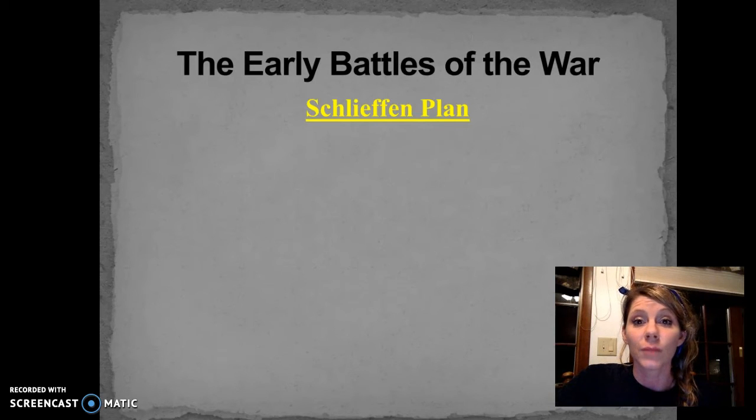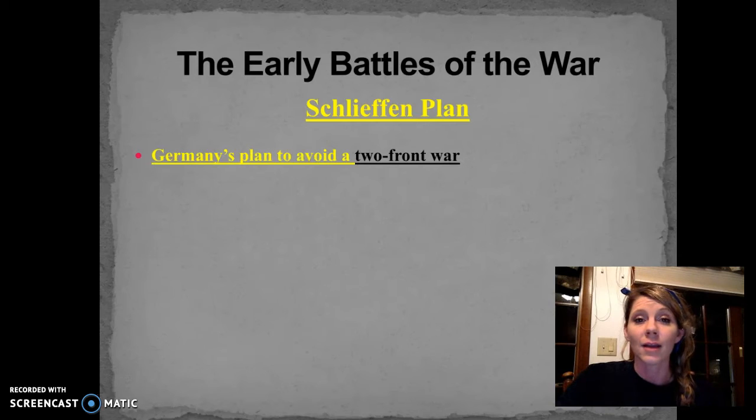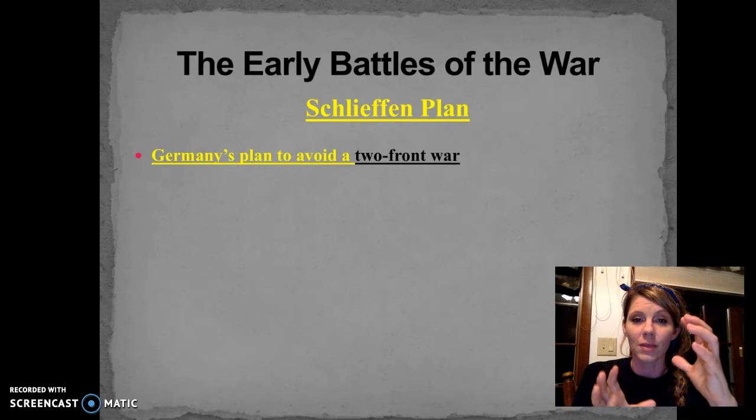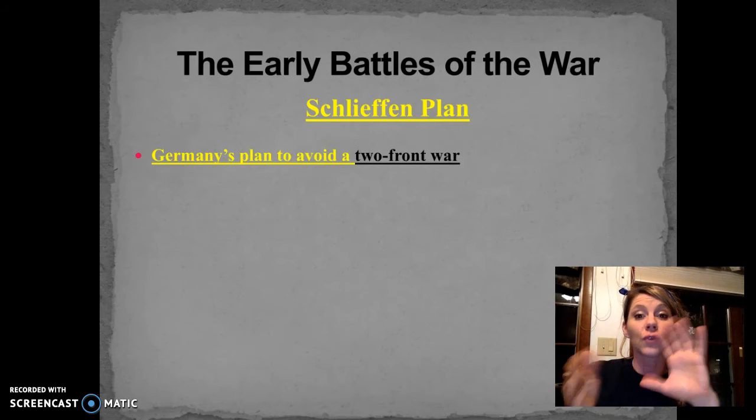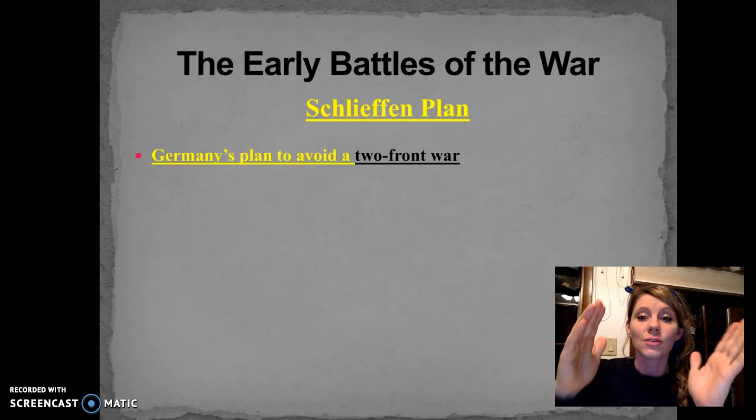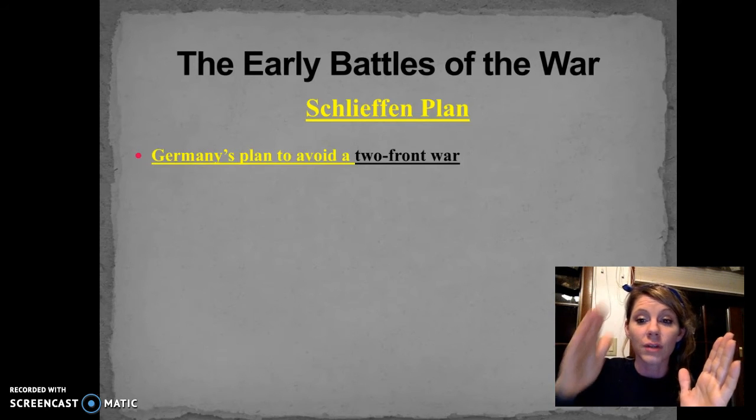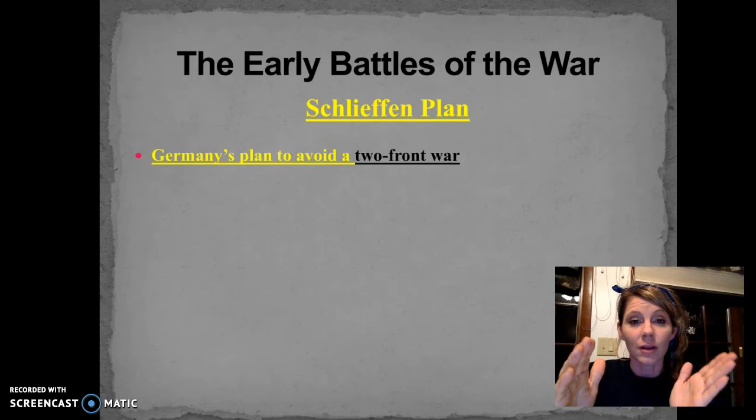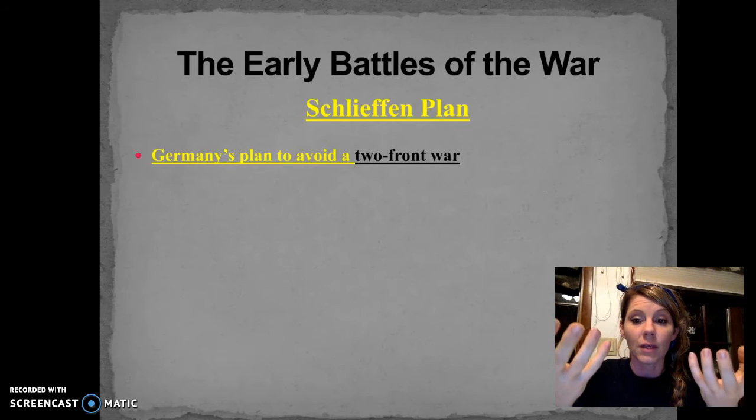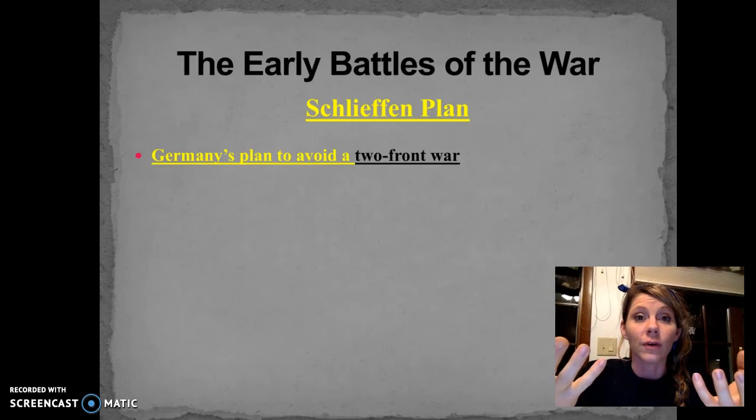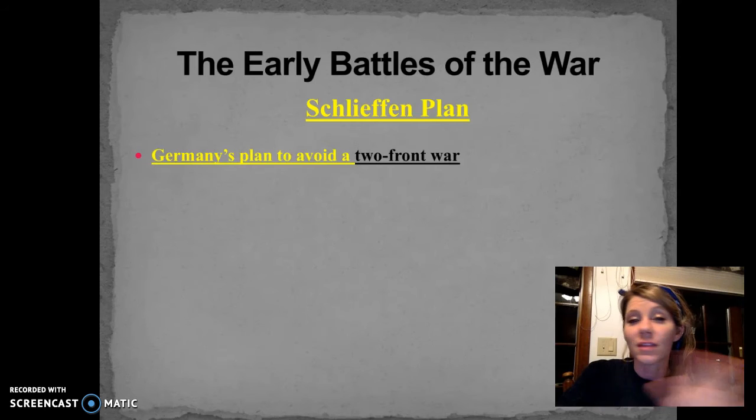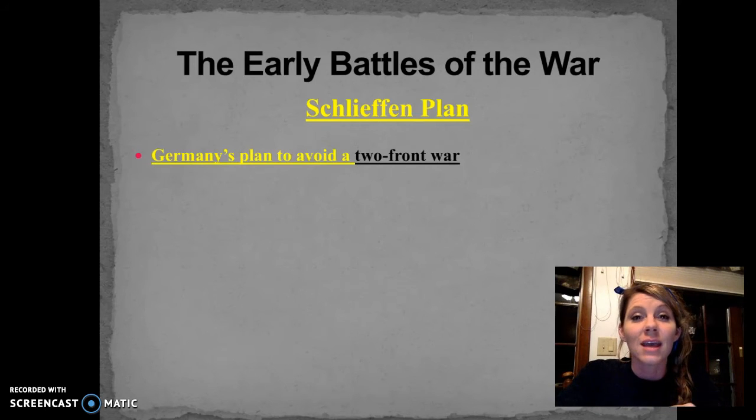So the Schlieffen Plan was Germany's idea to avoid something we know as the two-front war. We looked at the map early on, and we know that Germany and Austria-Hungary were stuck in the middle, which means they had to fight two fronts. A front is a battle line. So they have to fight Russia on one side and France on the other, which means Germany would have to split their army up, making them less powerful to fight both sides. So Germany's going to try to avoid that. They don't want that to happen because if that happens, their likelihood of success is extremely low.